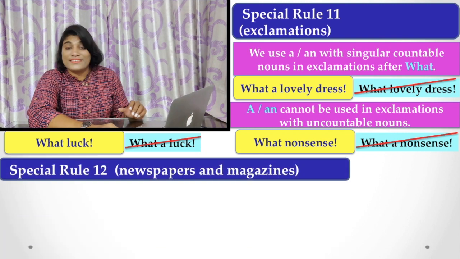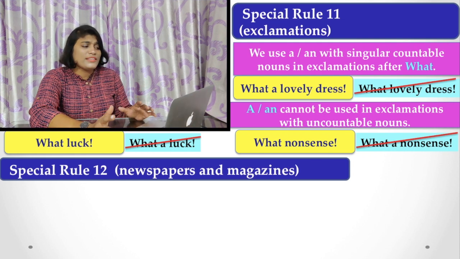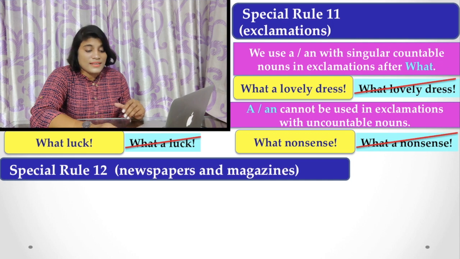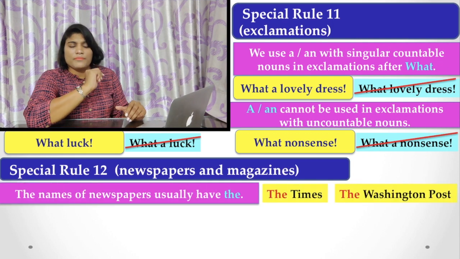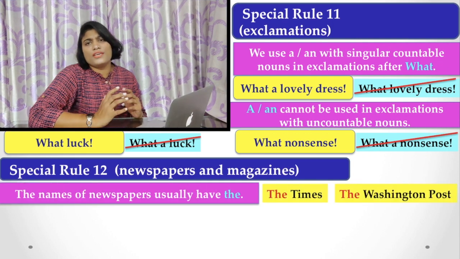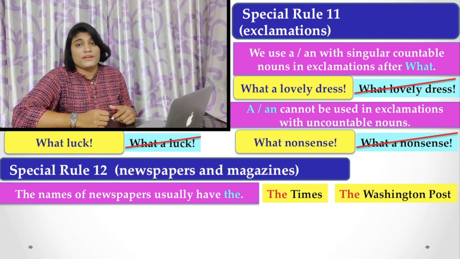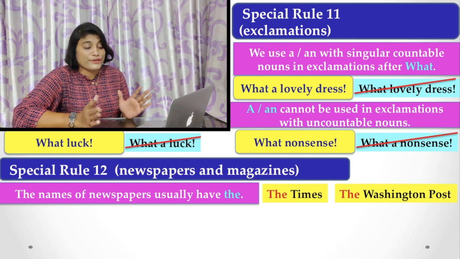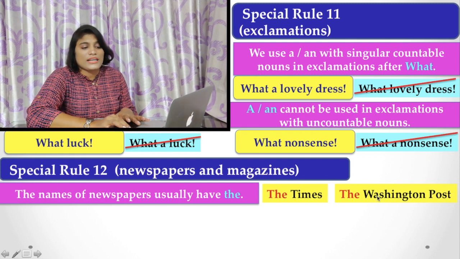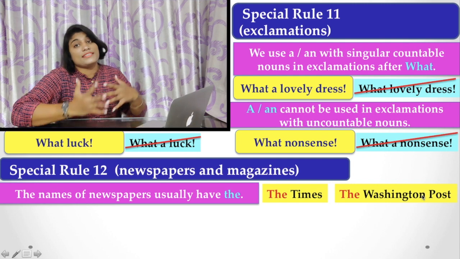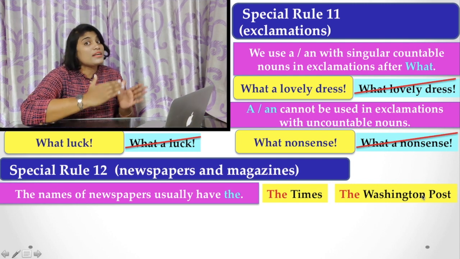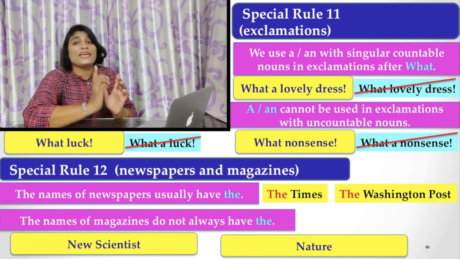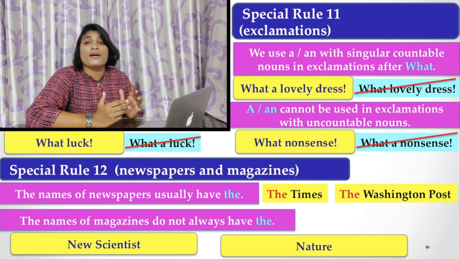Similarly, there is another rule. This is a very interesting rule. That is special rule 12, newspaper and magazine. This is a very vital thing, because we often use the article with newspapers. Similarly, do we use articles with magazines? Never. That is the Times, the Washington Post, the Anand Bazar, the Telegraph, the Statesman. We may use articles with them, but we never use an article if we are talking about a magazine.